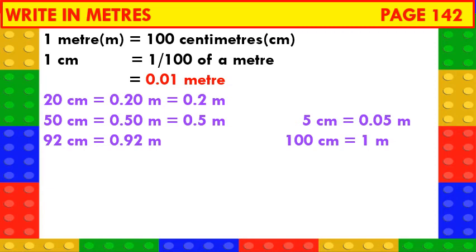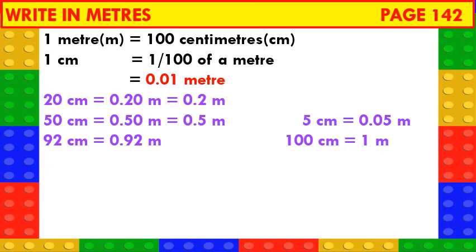Now children, see the difference between 50 centimeters and 5 centimeters. 50 centimeters can also be written as 0.50 meters or 0.5 meters. Whereas 5 centimeters is written as 0.05 meters.